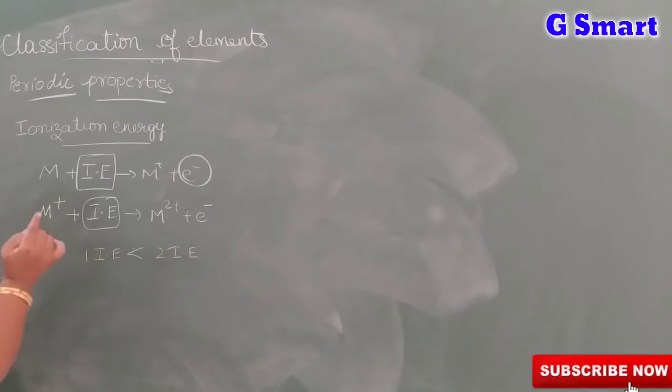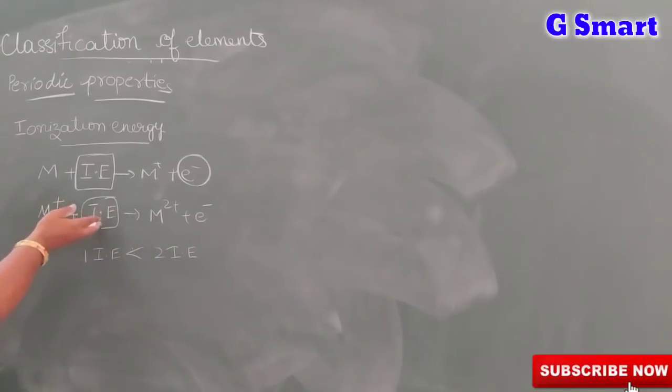That means the energy required to remove an electron from the atom is less when compared with the energy required to remove an electron from the ion, the unipositive ion. So this is first ionization energy, and the energy required to remove the second electron is called second ionization energy.